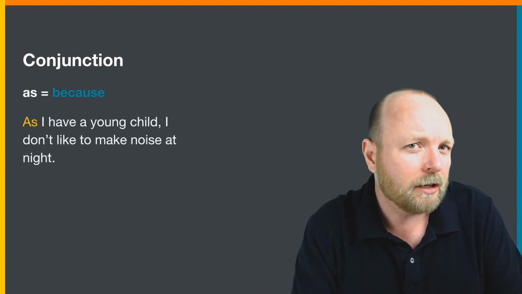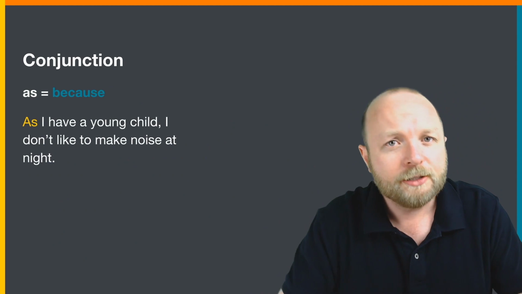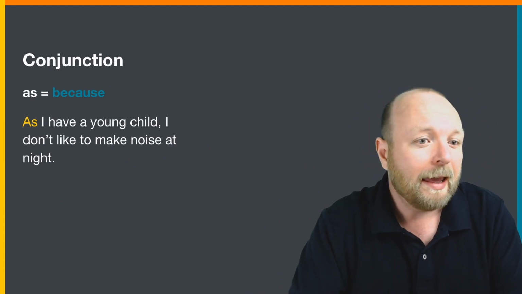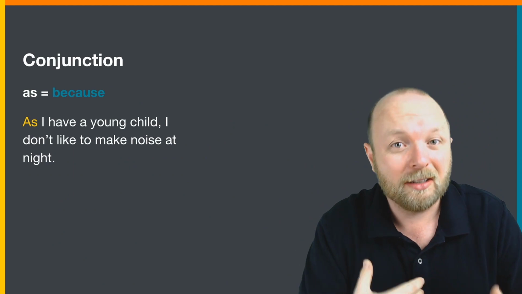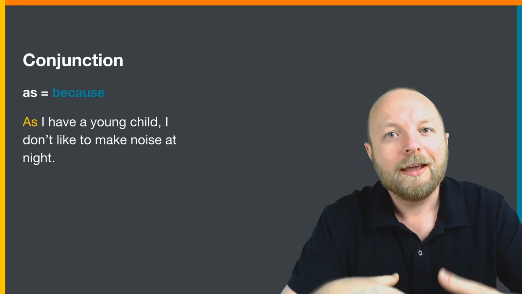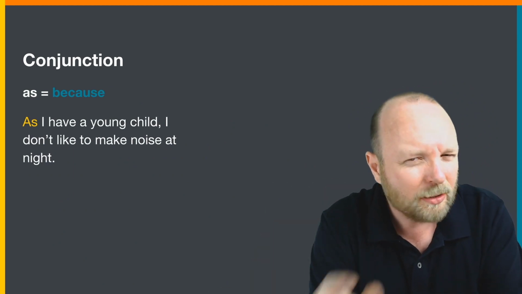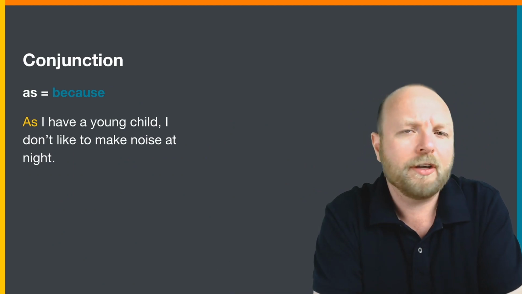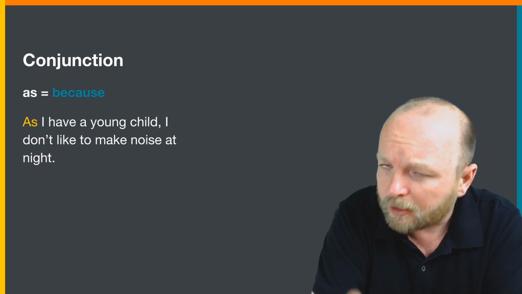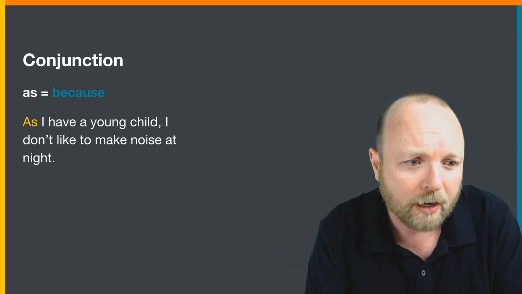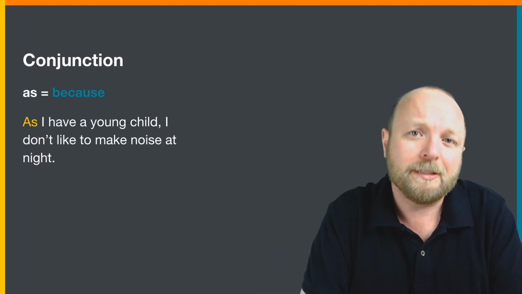"As I have a young child," okay, so maybe I'm talking to my friend and he or she knows that, yeah, I have a young child. So maybe he or she knows that. So it's a small thing. You know I have a young child, right? So because I have a young child, you know this. So "as I have a young child, I don't like to make noise at night."